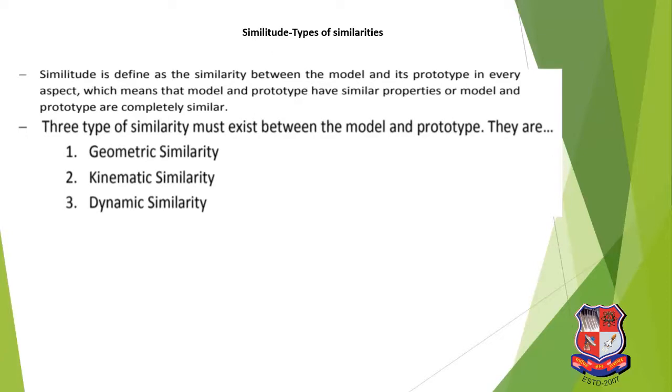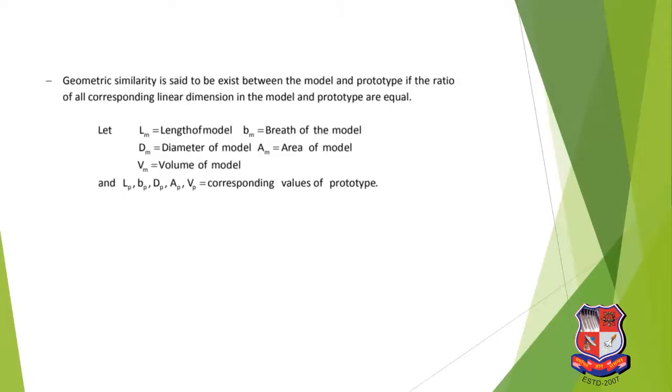Next is similitudes. Geometric similarity. Geometric similarity is said to exist between model and prototype if the ratio of all corresponding linear dimensions in model and prototype are equal. It means the ratio of all the dimensions of model and prototype are equal. That is called geometric similarity.